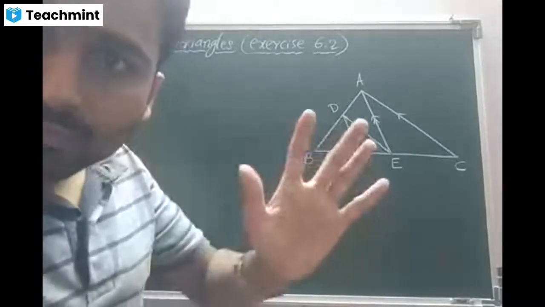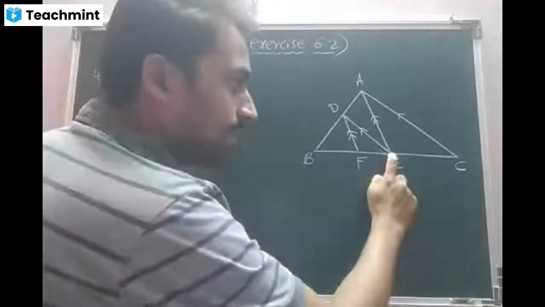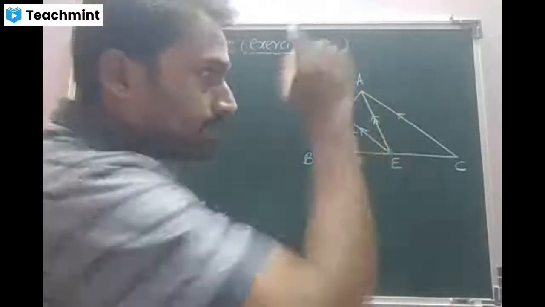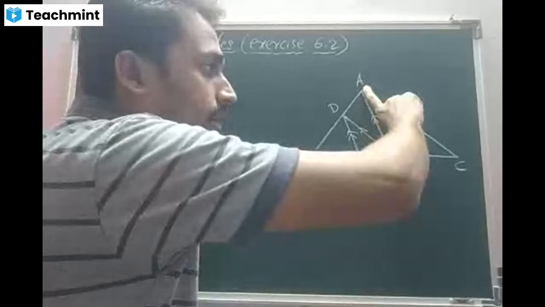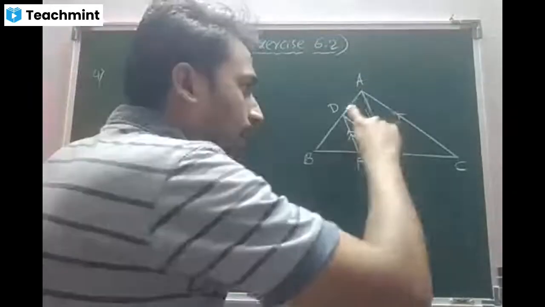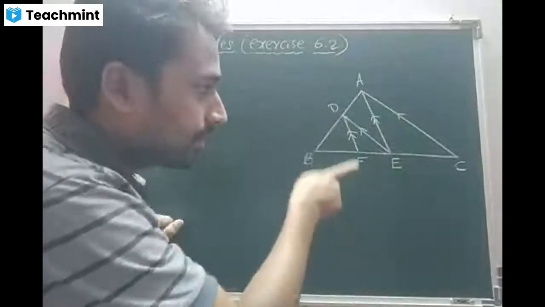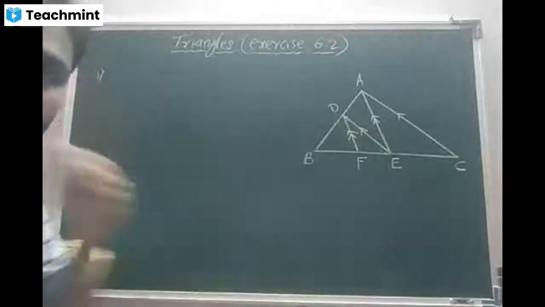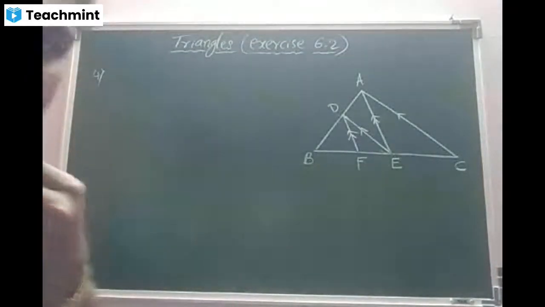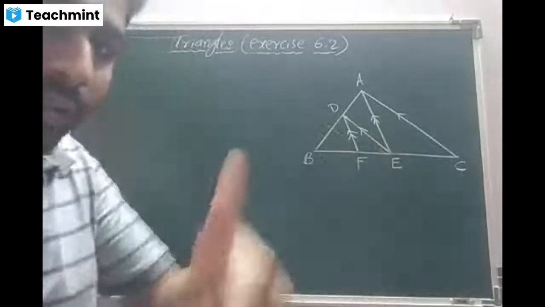This is the first part of the diagram. Afterwards, they joined this end point E with the vertex A, so that they got a side. Then, beta, for this AE, they have drawn one more line parallel from the point D, that is DF. This is the entire figure. Is that clear? Now in this figure, beta, what do we have to prove? What are they telling us to prove?